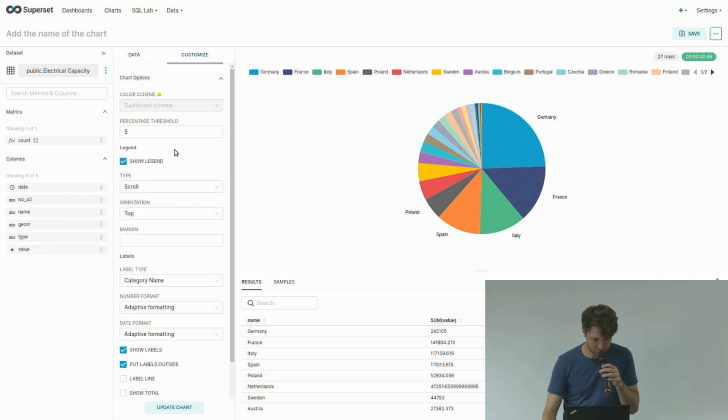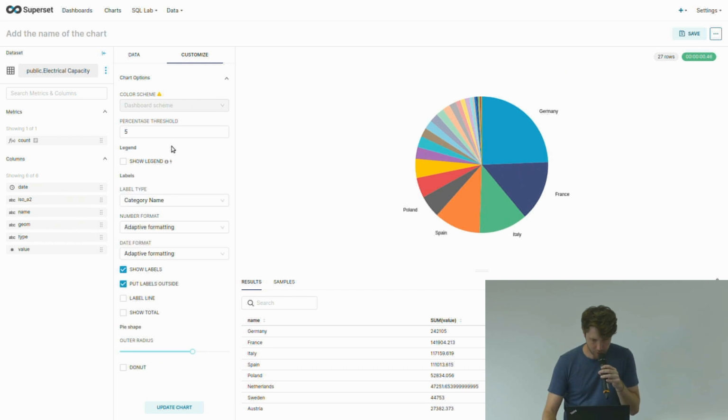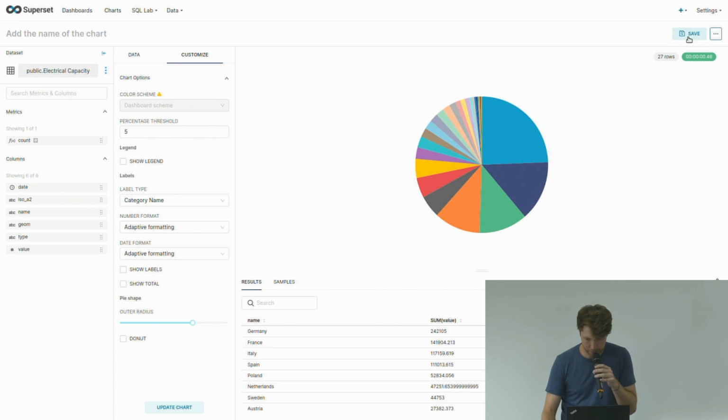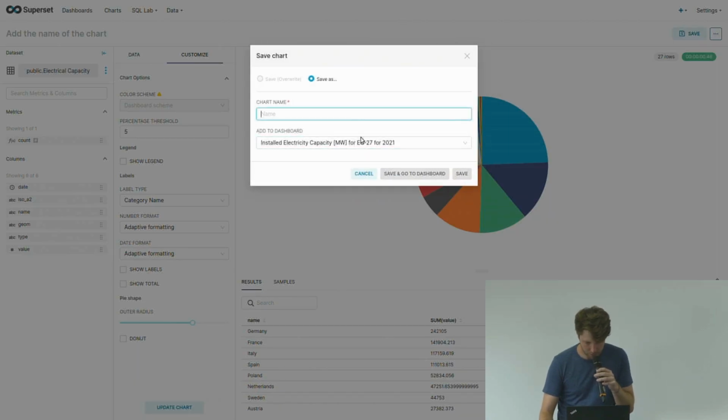I can customize this chart. I don't want to show the legend because for my use case it's a little disturbing, and I don't want to show the labels, so I have it a little cleaner. And then I can already save the chart and give it a name.